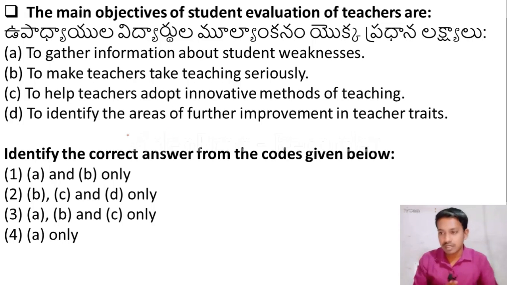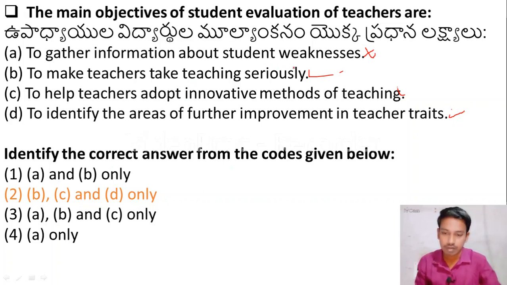Here the right answer is to gather information about student weakness, so this is wrong. To make teachers take teaching seriously, yes, this is right. To help teachers adopt innovative method of teaching, yes. To identify the areas of further improvement, yes. So B, C, D are right, but A is wrong here.